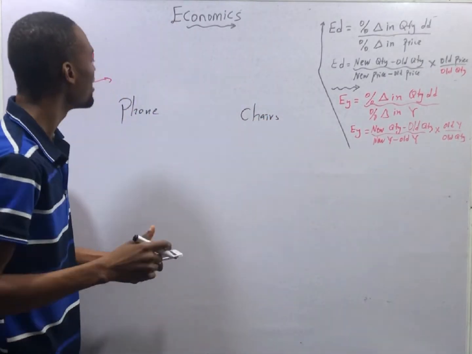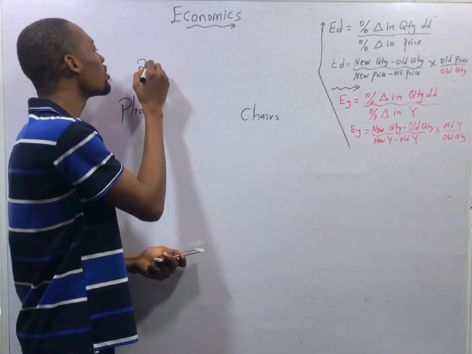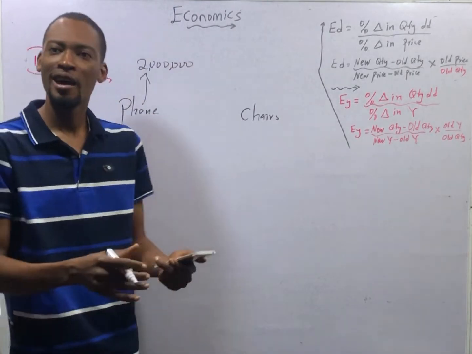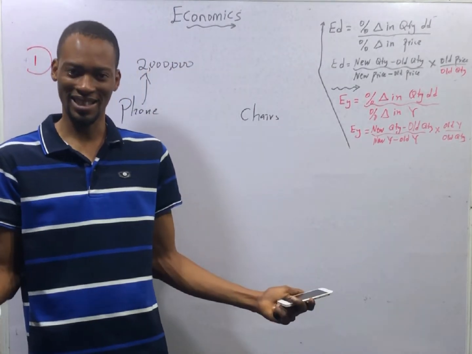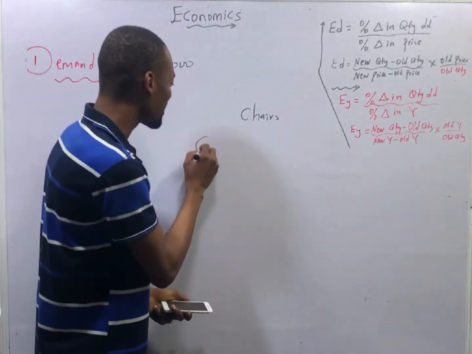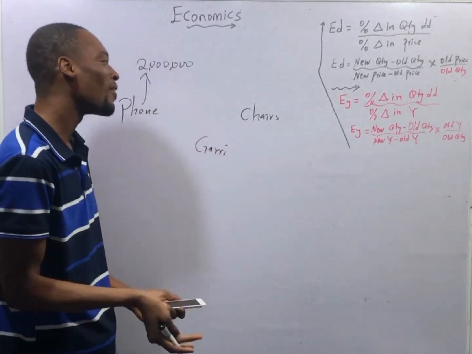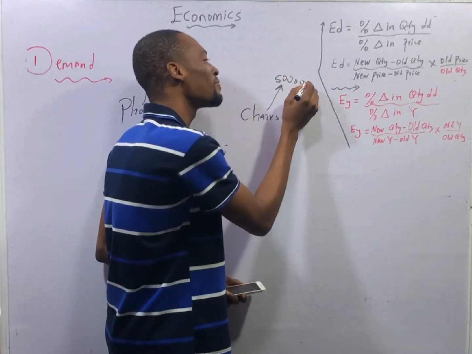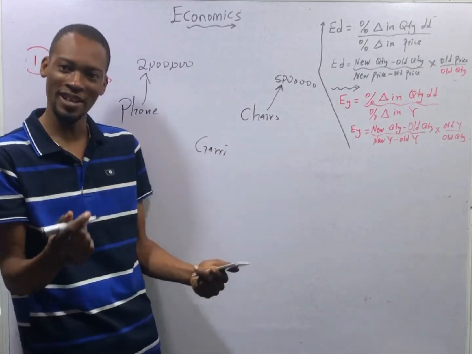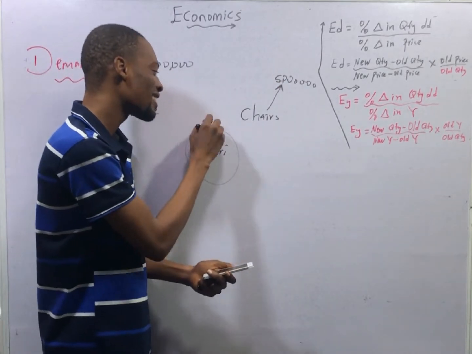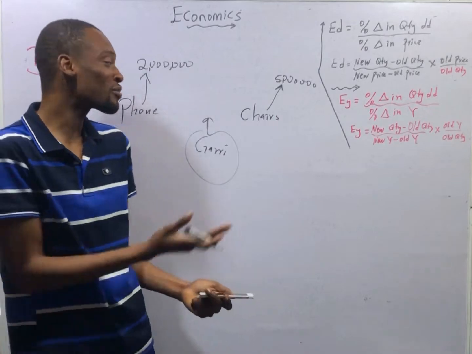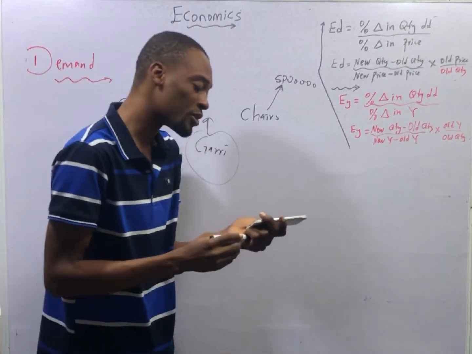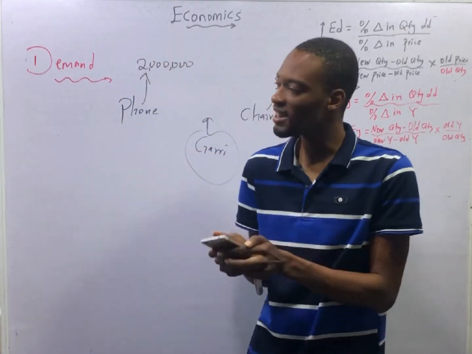Now, if the price of phone goes to 2 million naira, how does it affect the price of garri in the market? Let me even use garri. Now, if the price of chairs goes to 5 million naira, how does it affect the price of garri in the market? So all these are unrelated. If this one should stop, increase or decrease, it does not affect the other ones. So for unrelated products, change in price will not change anything.